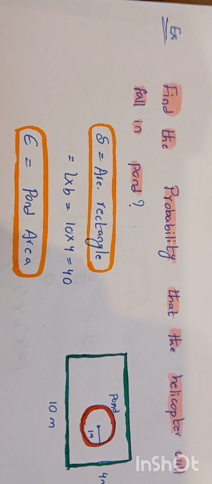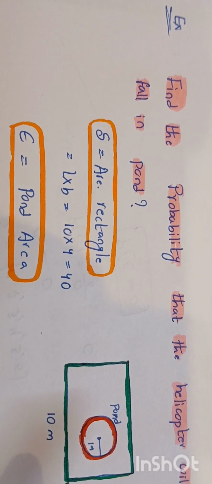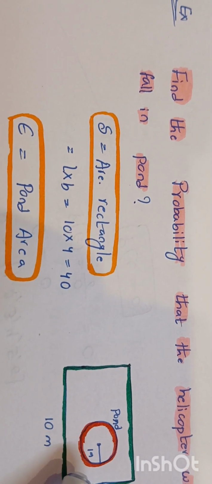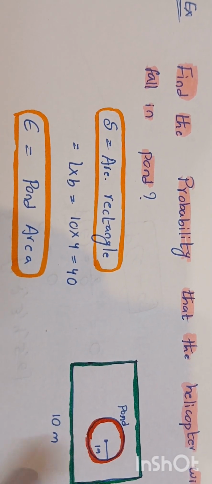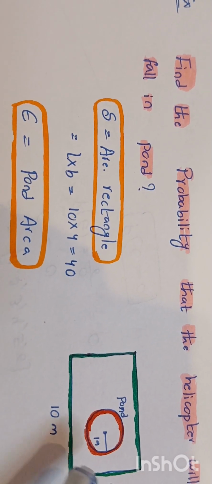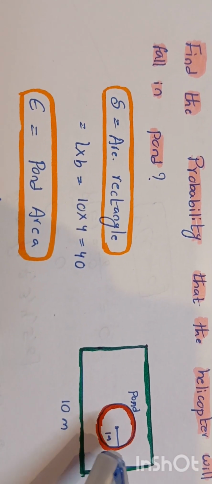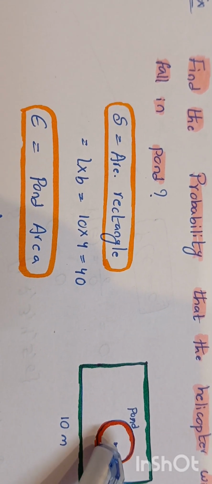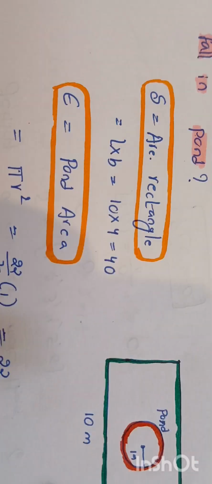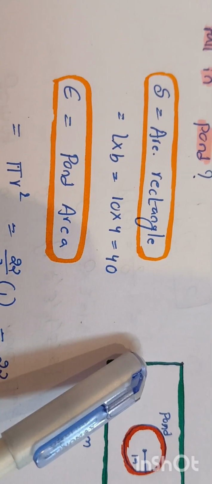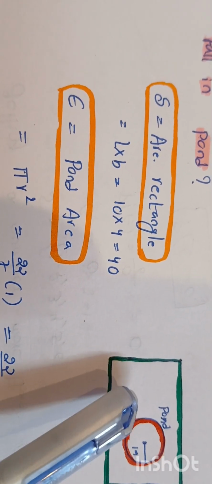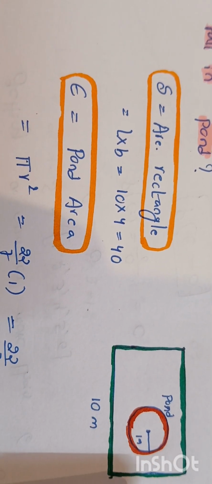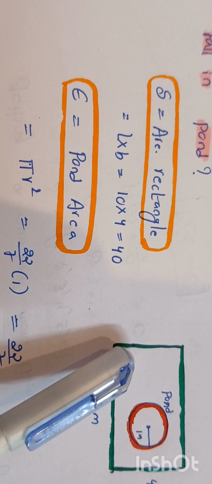This is another example. Find the probability that the helicopter will fall in the pond. This is the pond which is present in a rectangular park. The dimensions are length 10 meters and breadth 4 meters. This pond is circular in shape with a radius of 1 meter. So the sample space is the area of the rectangle. We have to find this. The formula is length multiplied by breadth, that is 10 multiplied by 4. We will get 40 square units as the area.